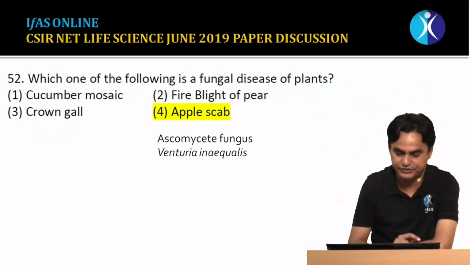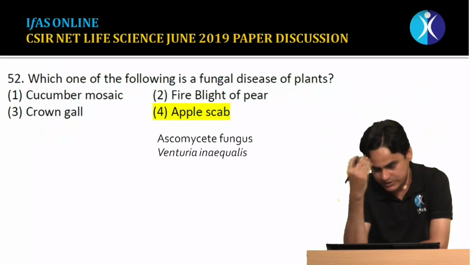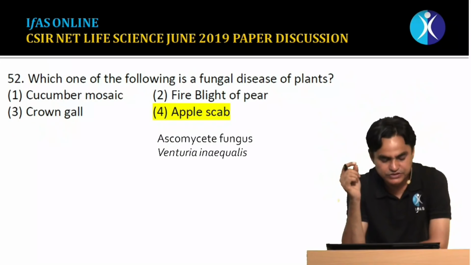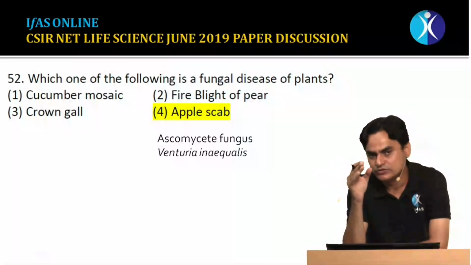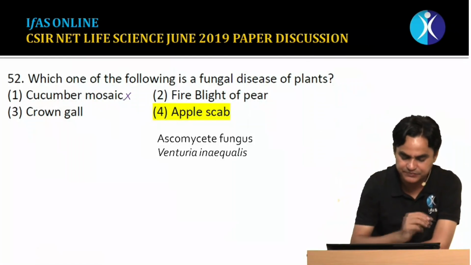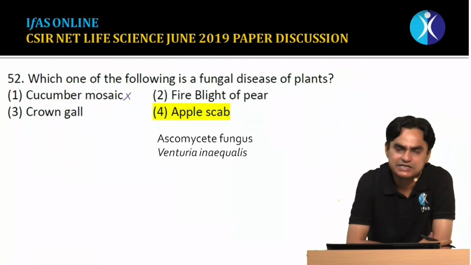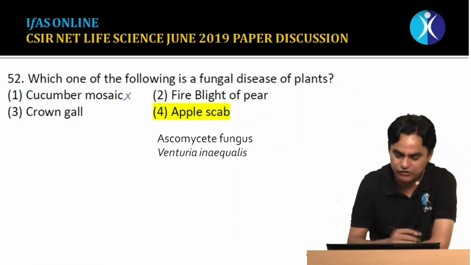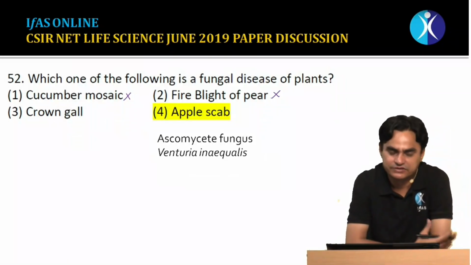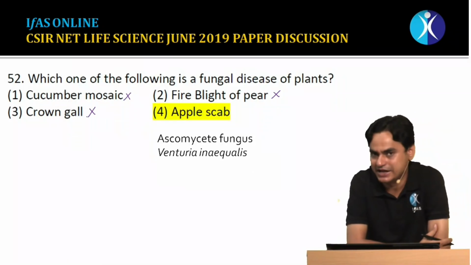Moving to question number 52. Which of the following is a fungal disease of the plant? Basically, this is a question from the diversity part, where some questions are asked about animal disease or plant disease. First option is cucumber mosaic. We know that cucumber mosaic disease is caused by cucumber mosaic virus, so that cannot be the answer because it is not a fungal disease. Fire blight of pear is basically a bacterial disease caused by an Erwinia species, so this is also false. Crown gall of various dicots is straightforward, caused by bacteria, especially Agrobacterium tumefaciens, so this cannot be an answer.